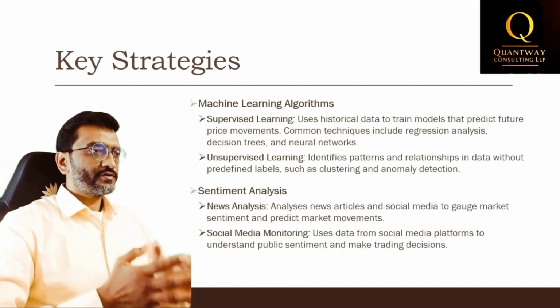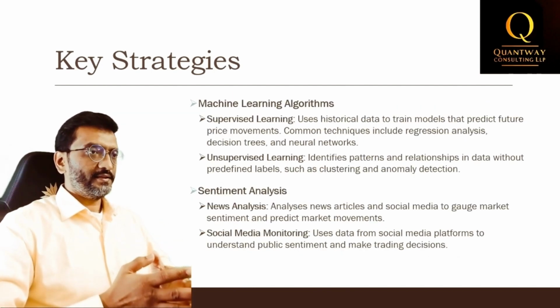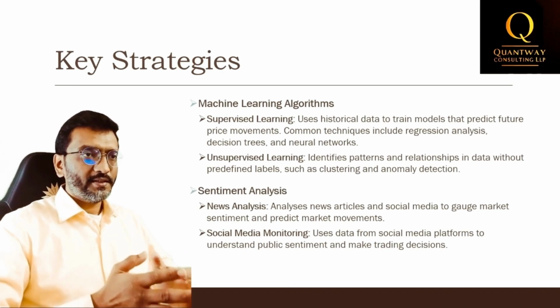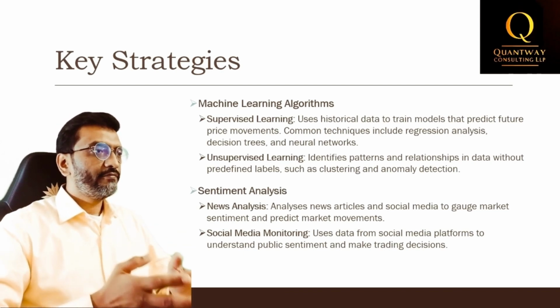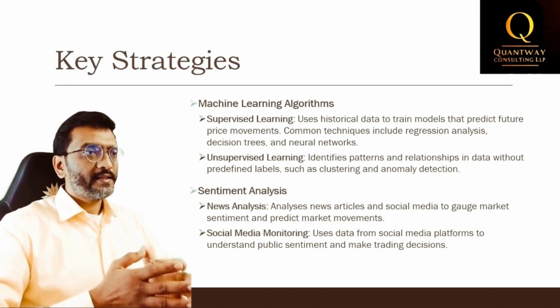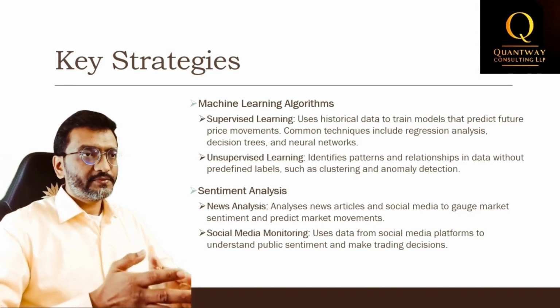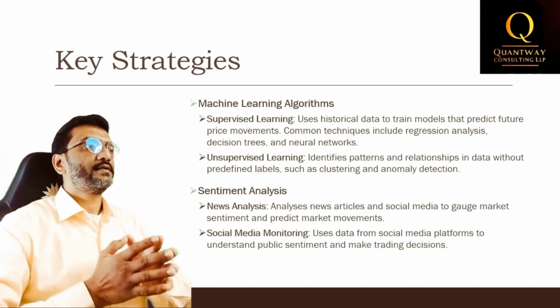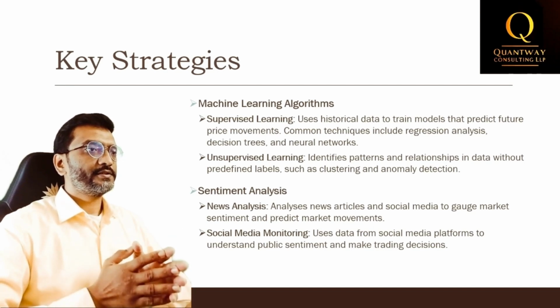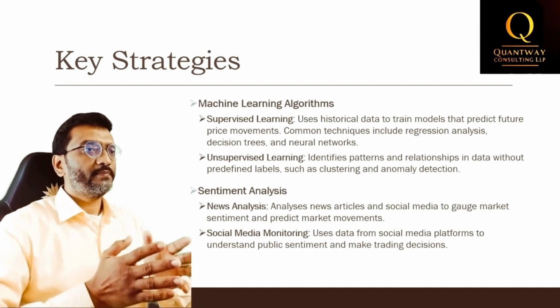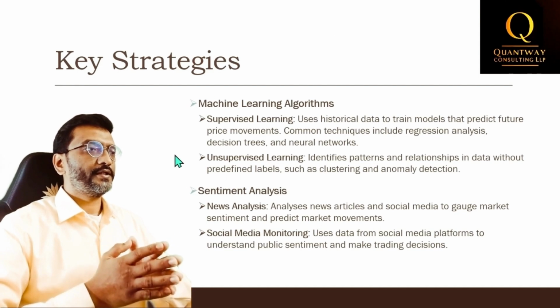Machine learning involves supervised learning and unsupervised learning. Supervised learning uses historical data to train models that might predict future price movements. Common techniques include regression analysis, decision trees, and neural networks. Unsupervised learning identifies patterns and relationships in data without defined labels, such as clustering and anomaly detection.